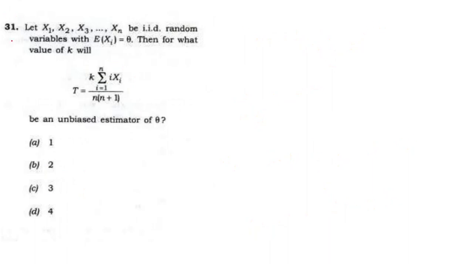Now see, this is one more question. This is also related to unbiased estimator. Let x1, x2 and so on xn be IID random variables. They give the expected value, meaning the mean, is theta. Then for what value of k will this be an unbiased estimator of theta? Now we find the expected value and equate it with theta.